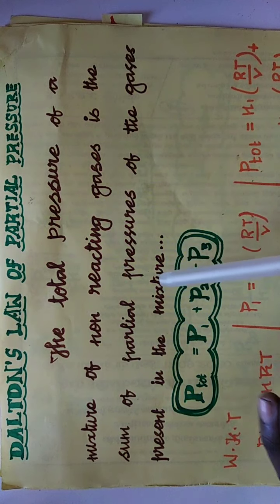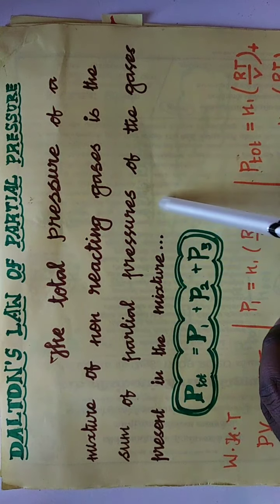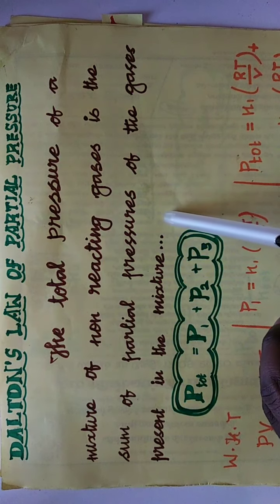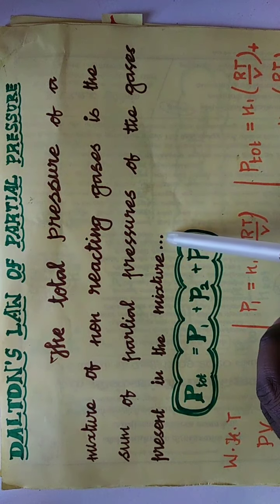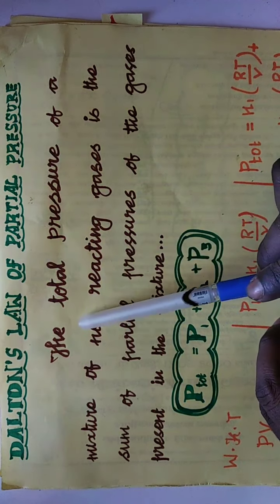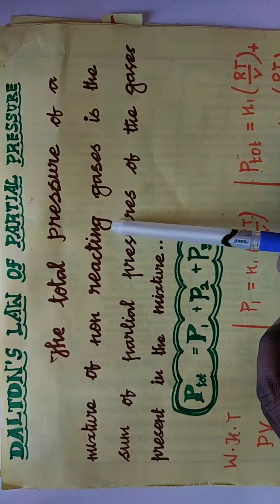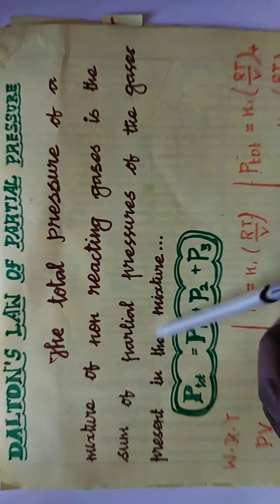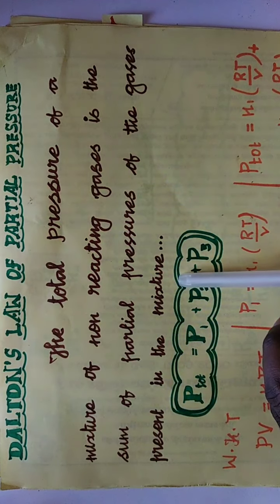So that is called Dalton's law of partial pressure. According to this law we can say that the total pressure of a mixture of non-reacting gases is the sum of the partial pressures of the gases present in the mixture.